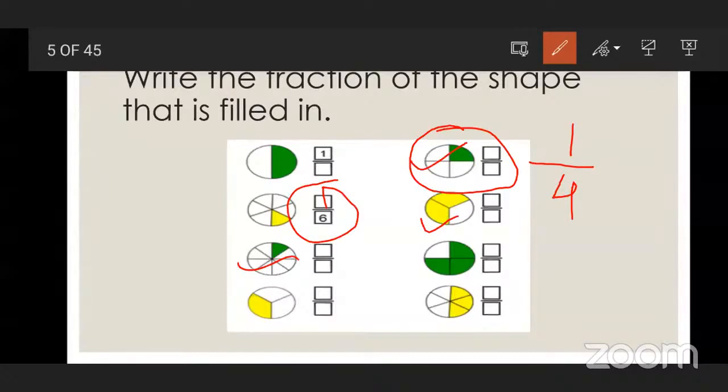How many equal parts are there? 1 upon 8. It's 1 upon 8 that will come. Very good. What about this? 3 upon 4. Very good. We write the colored part in the fraction. 1 upon 3. Very good.